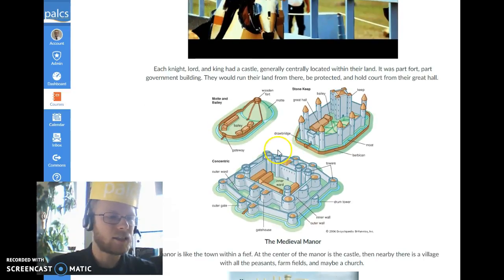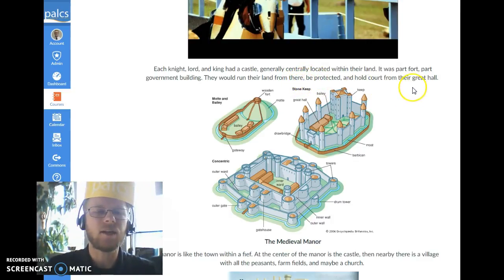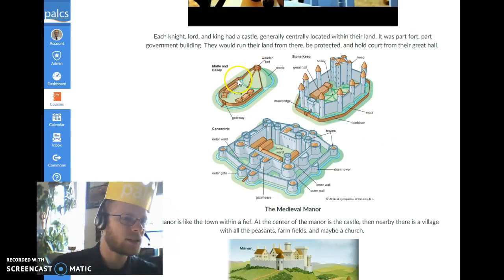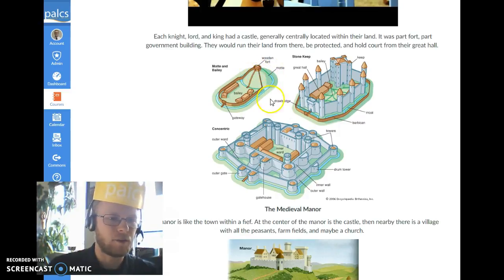So each knight, lord, and king had a castle, generally located centrally within their land. It was part fort, part government building. They'd basically run things from there, be protected, and hold court. Sort of like open hours, office hours, if you will, in their castle. There's a few different types here. In the book, it talks about the motte. Here's a motte and bailey castle. See the big hill. It's called a stone keep. It's like a fortress within a castle. And then these concentric castles are a bit more in depth.